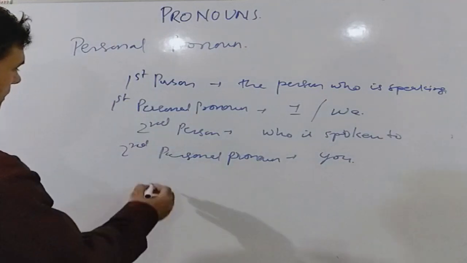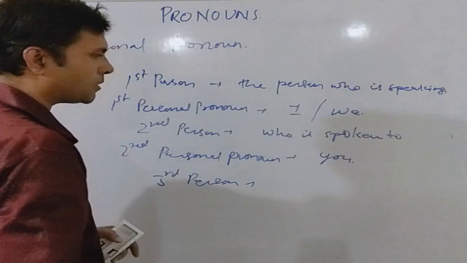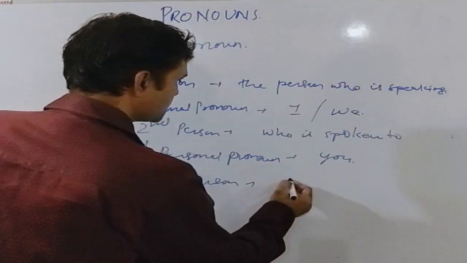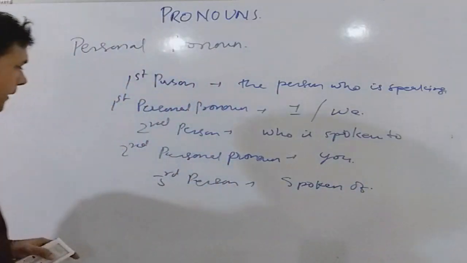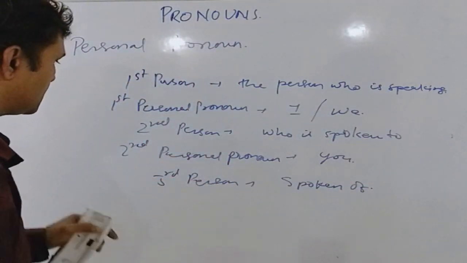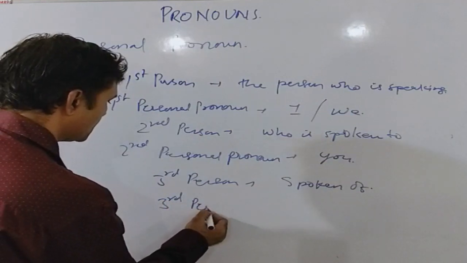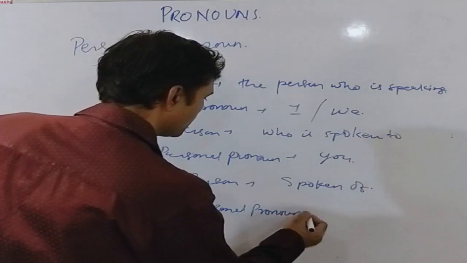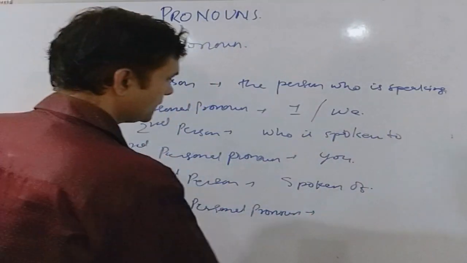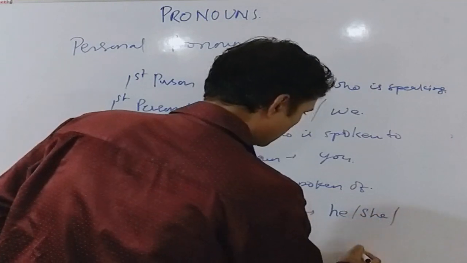The third person is the person about whom we are speaking, the person spoken of. And to replace the name of the third person, we can use the third personal pronoun, which are he, she or they.